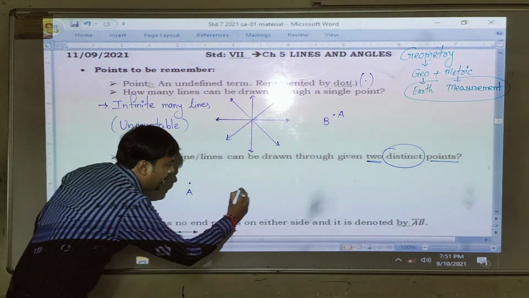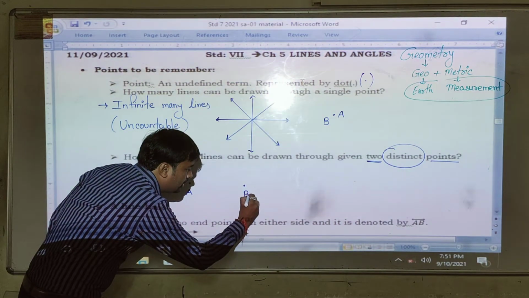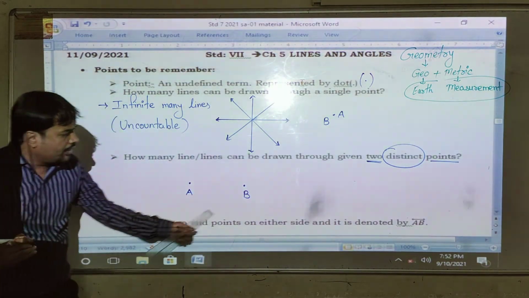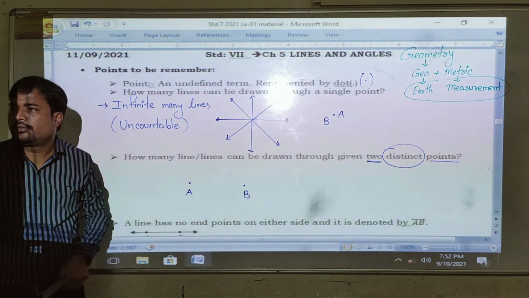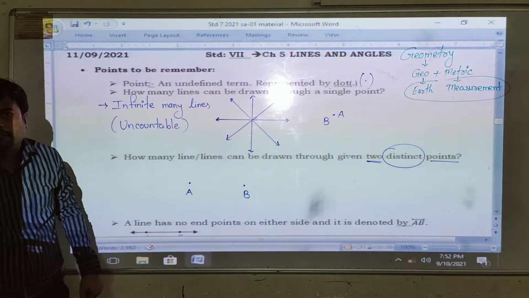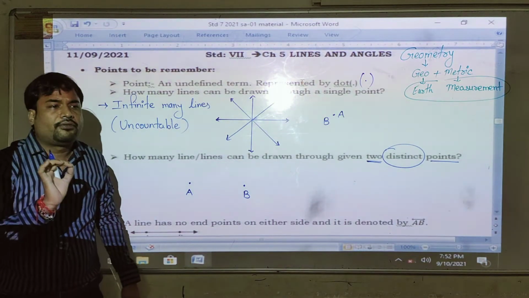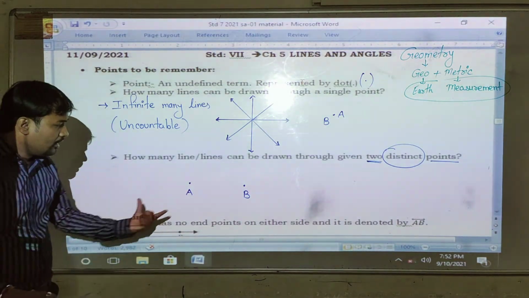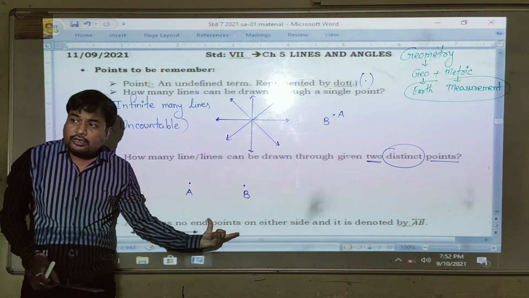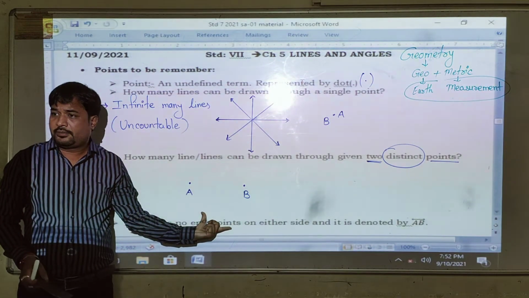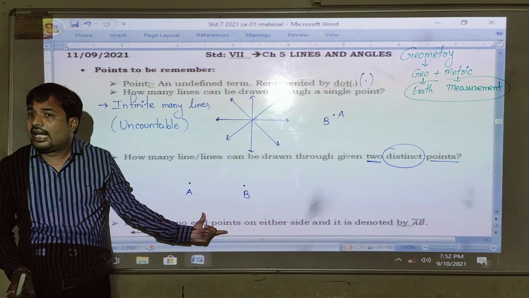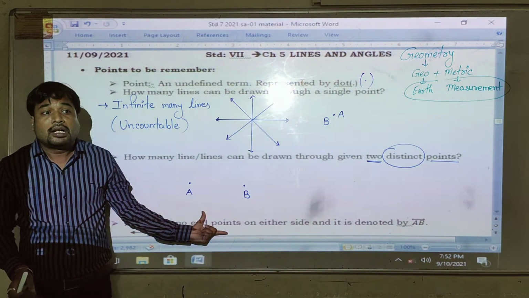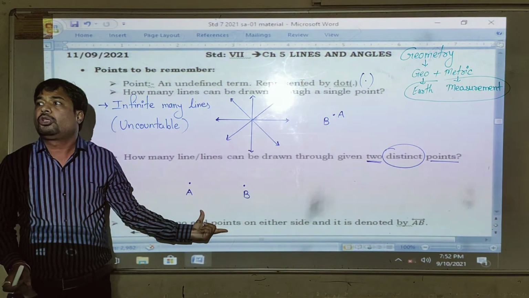But what about this? Point A, point B. Right? So here we can say that points can be represented by alphabets. I forgot to mention it here, but we should understand how we identify points: with the help of alphabets, right? Capital alphabets. So here are the two distinct, different points. How many lines can be drawn? The condition is that the line must contain both the points.